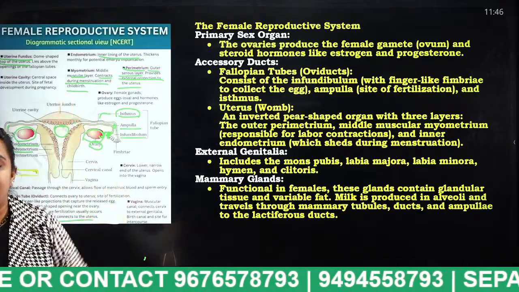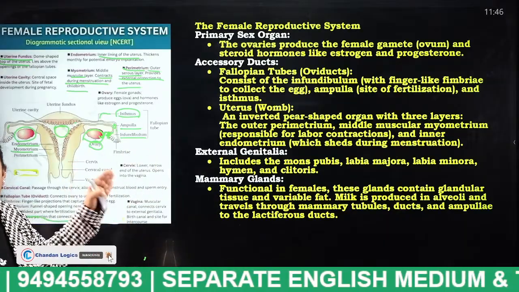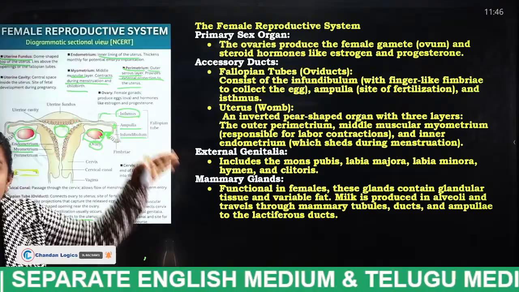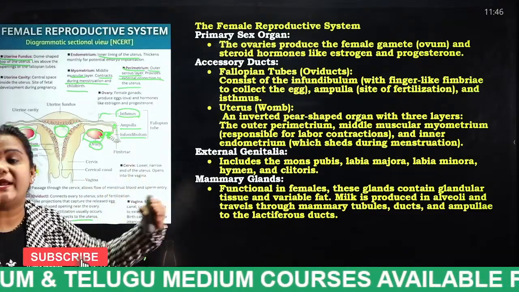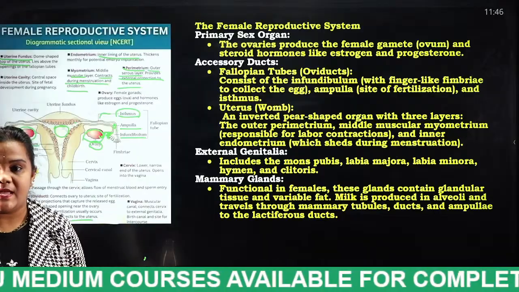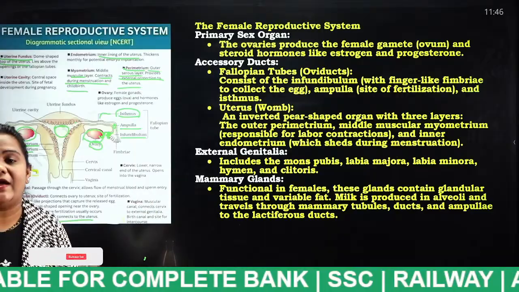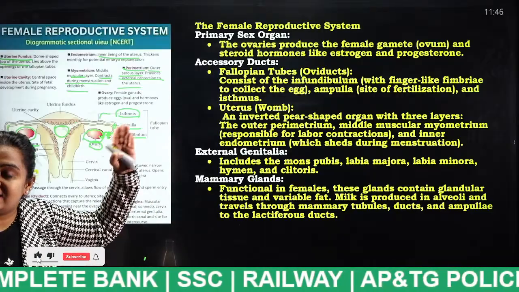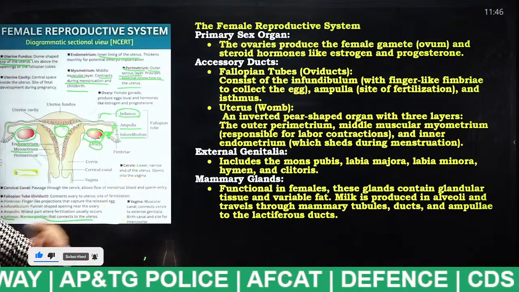This endometrium is the inner layer of the uterus, and myometrium is the middle layer of the uterus, which contracts during menstruation and childbirth. And finally perimetrium is the outer layer of the uterus, which acts as a protective layer for the uterus. Very, very important, students, listen carefully.